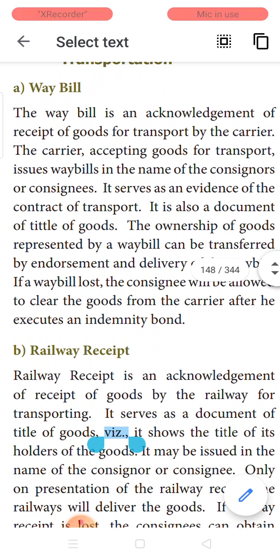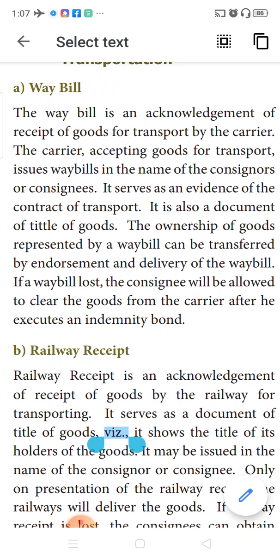First is the waybill. A waybill is used with a common transport carrier, in road transport. For example, if a lorry is transporting goods from the consignor's place to the consignee's place. The consignor is the person who sends the goods. The consignee is the person who receives the goods. For example, if I am the consignor located at Coimbatore and you are located at Mumbai, I am sending the goods to Mumbai.